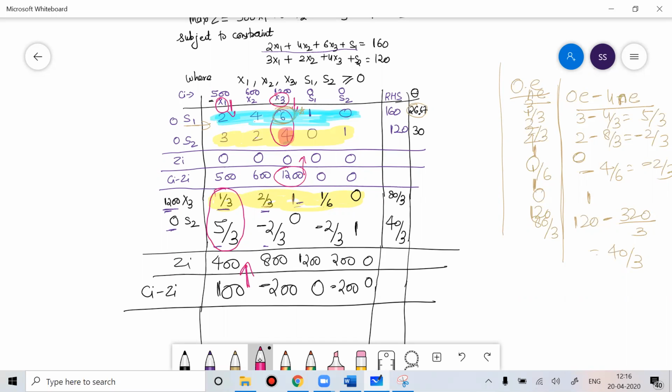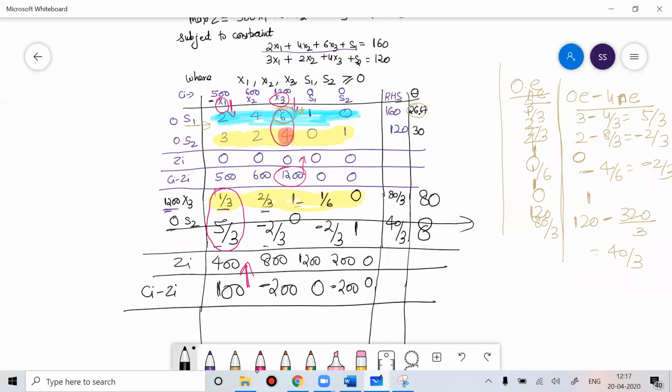Find the theta. So theta is 80 divided by 1 by 3, you'll get 80. And 40 divided by 5 by 3, you'll get 8. See the theta which is the minimum. Which is the minimum? 8. 8 corresponds to what variable? 8 corresponds to S2. What that means? It means S2 will exit the solution, and in place of S2, X1 will come into the solution.